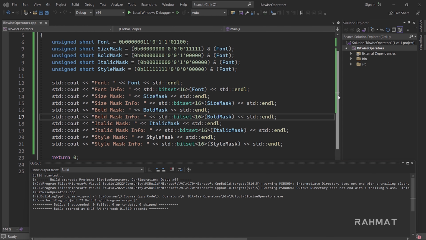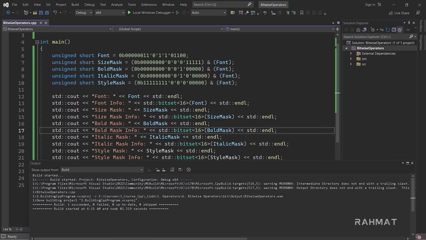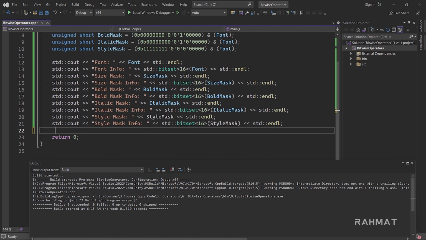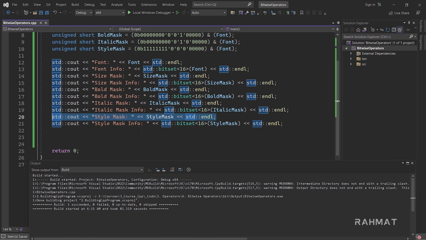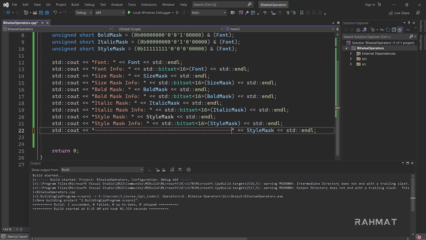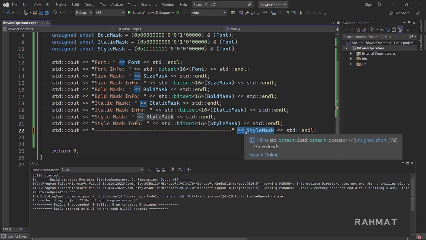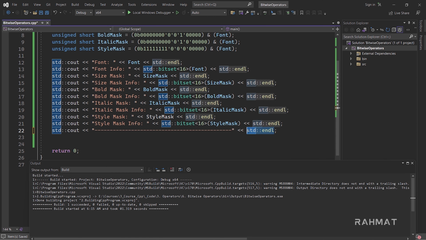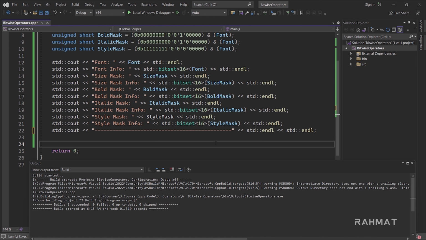Let's do some other operations. Now you have an idea about bitwise, and let's do some bitwise XOR, which I told you is very cool and I'm sure you'll like it. To do that, I'll just copy this line, and we will have a big separator right here so we don't have any confusion, and let's make one more end line so we have some extra space.